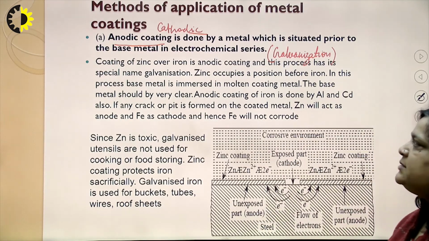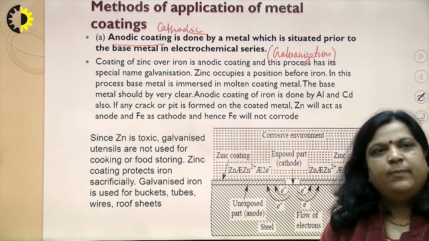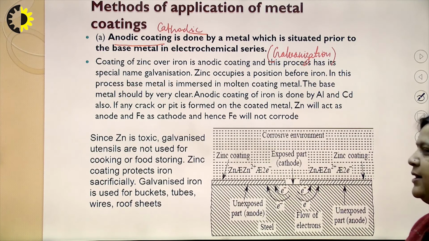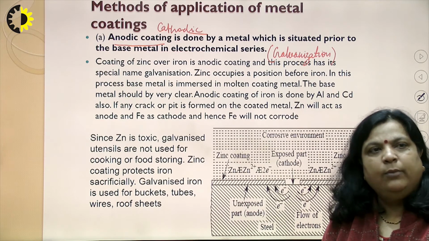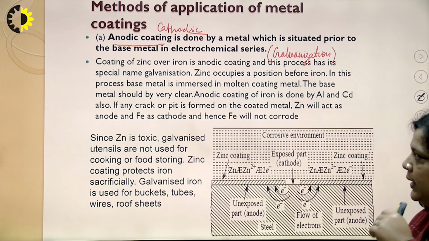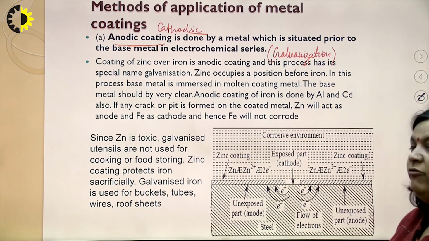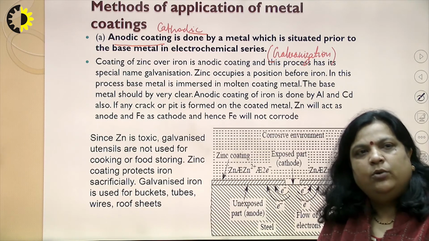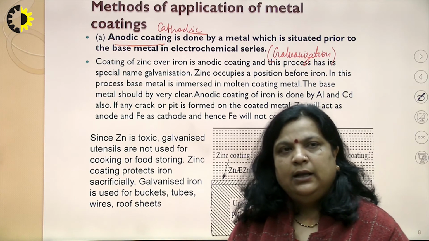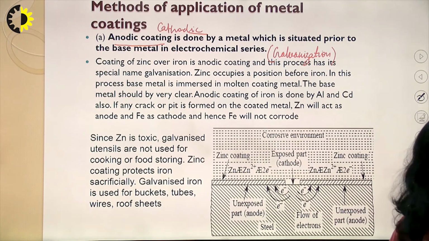In this process the base metal is dipped in molten coating metal. The base metal should be clean. Anodic coating of iron is done by zinc, or by aluminum or cadmium also. If any crack or pit is formed on the coated metal, then the zinc will again act as an anode. That is, it always protects our metal, so our iron will not corrode.